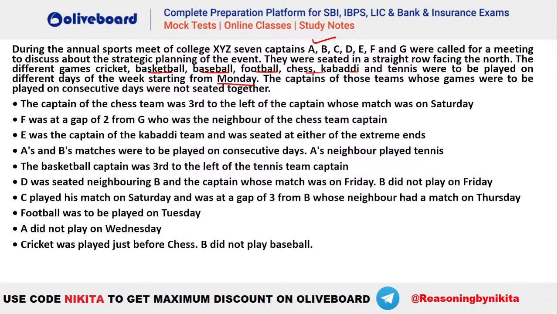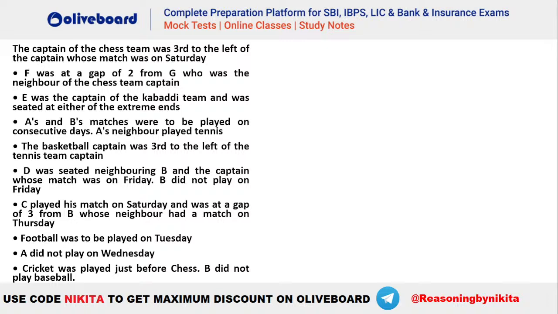So you have two variables actually. One of them is which game is being played by whom, and also you have to place them as per the days on which these games are being played. It is also given that the captains whose games are to be played on consecutive days are not seated together. That means Monday Tuesday should not be adjacent, similarly Tuesday Wednesday, or Wednesday Thursday. So those type of things have to be kept in mind. That means people who have to play on adjacent days, one after other, should not be seated adjacent to each other.